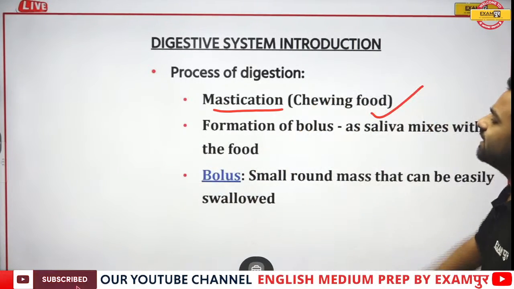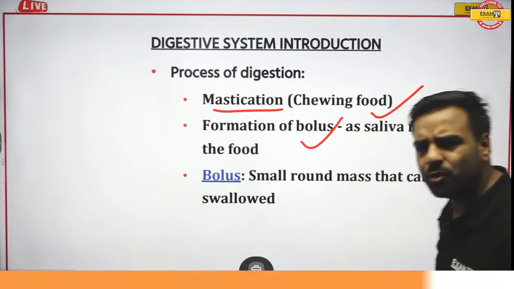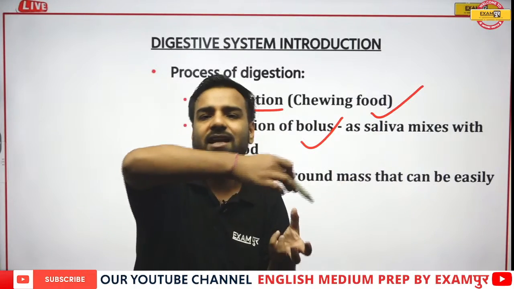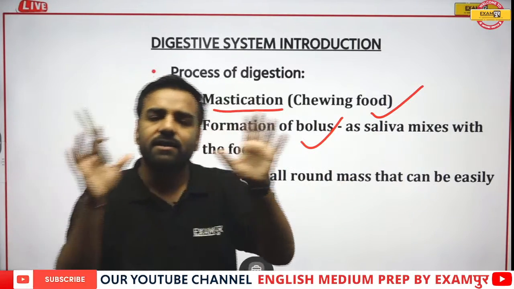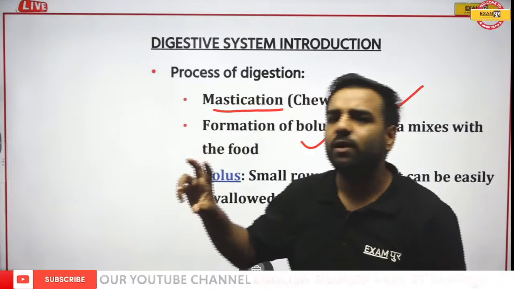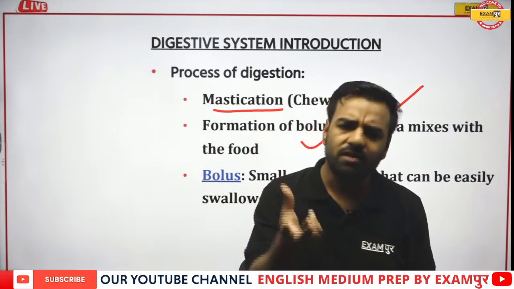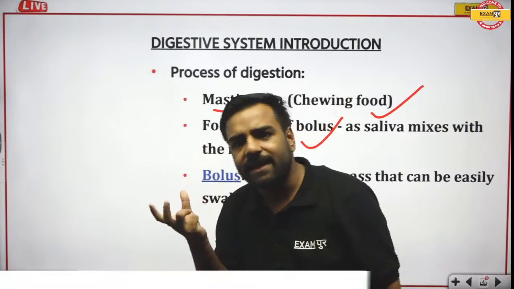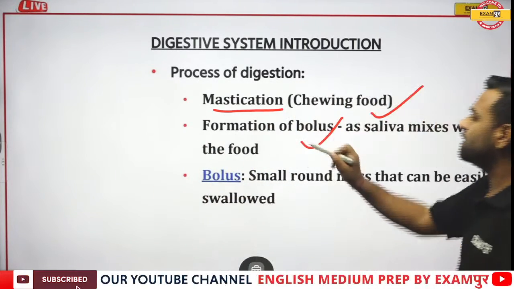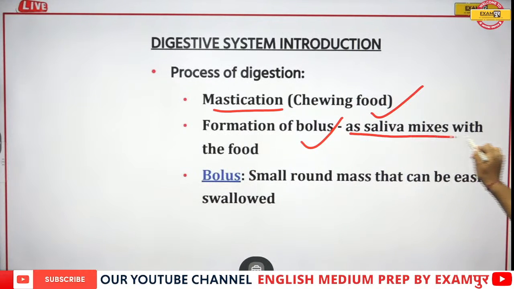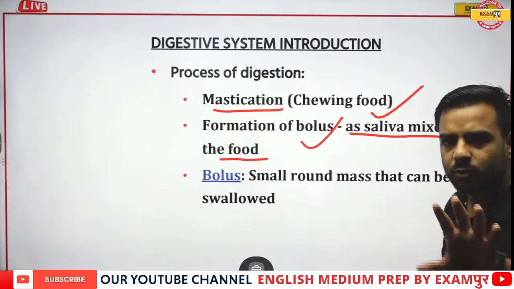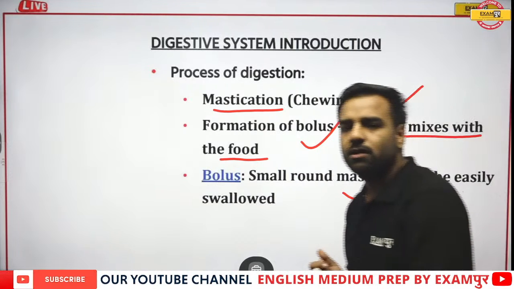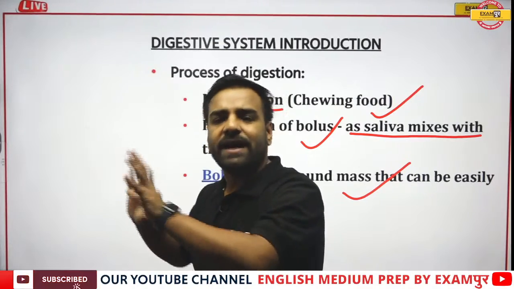So here we can say that it is forming the bolus. Now what is bolus? Bolus is the food which is mixed with the saliva. Whatever you are eating, dosa, chicken, whatever you eat, it is mixing with the saliva and that is creating bolus. So it is the formation of bolus where saliva is mixing with your food. And what is bolus? As already told you, it is the small round mass that can be easily swallowed. So is everything fine till now?